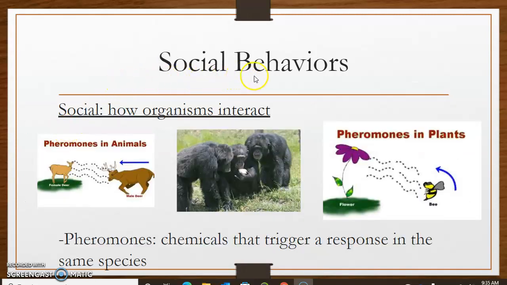And then coming to the social behaviors: how organisms interact with each other when they are living together. Number one, pheromones are the chemicals that trigger a response in the same species. This is something similar to having a natural perfume.